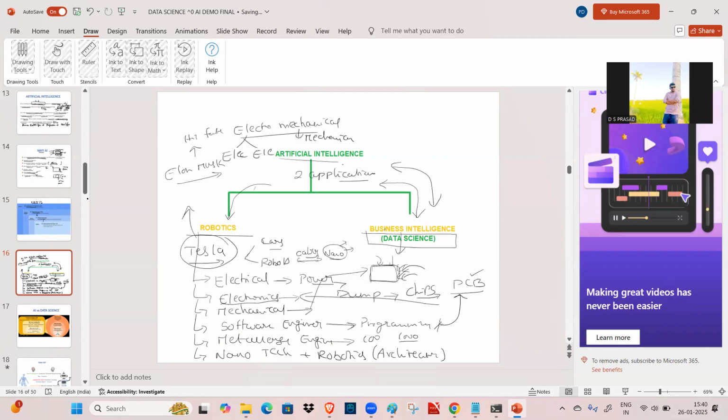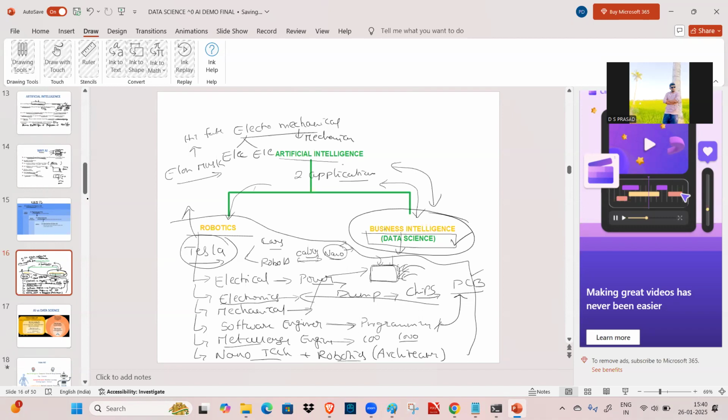And metallurgy, and after that nanotechnology and robotics, like design. So how should my robot look? All these things come under robotics. Here we are not going to work on the design of robotics. As you said, robotics is there in artificial intelligence. What is the need of it, and what is business intelligence? In business intelligence, data science is there. So what is the need of knowing these concepts?